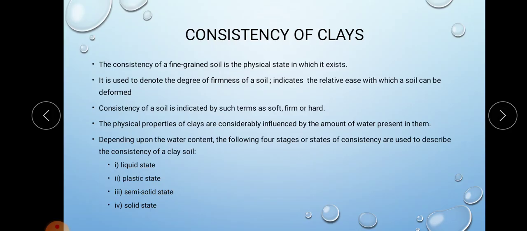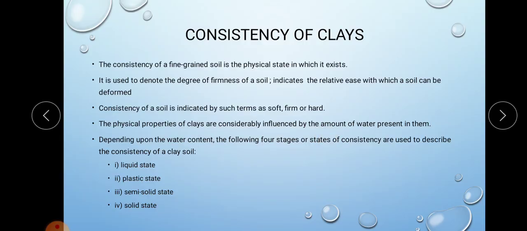Consistency is the physical state in which the clay exists, and it is used to denote the degree of firmness of a soil, like whether it is soft, firm or hard. It also indicates the relative ease with which the soil can be deformed. The physical property of a clay is considerably influenced by the amount of water present in it.